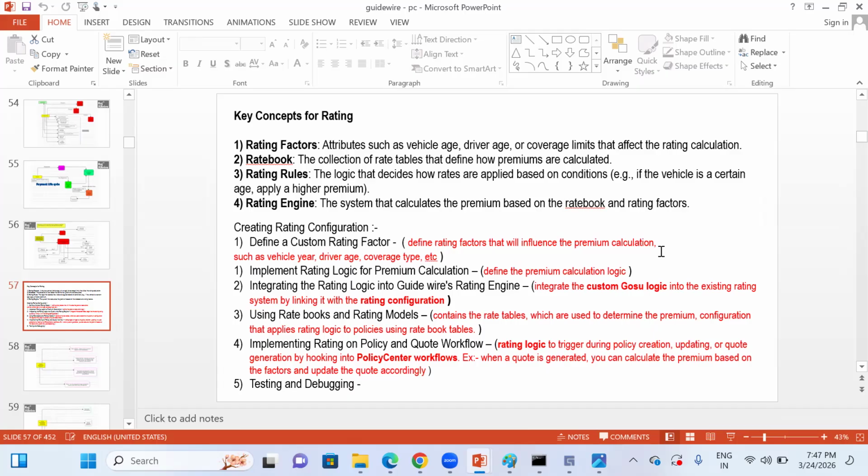Next is the rating engine, which calculates in the system based on the inputs or the logic that we have given. For example, a high value premium vehicle. For example, the value of the vehicle is more than 90 lakh rupees or 1 crore, which is a high value vehicle. The premium will be at a very high level, because if any damage happens to a high value vehicle, even the repair cost will be so expensive.